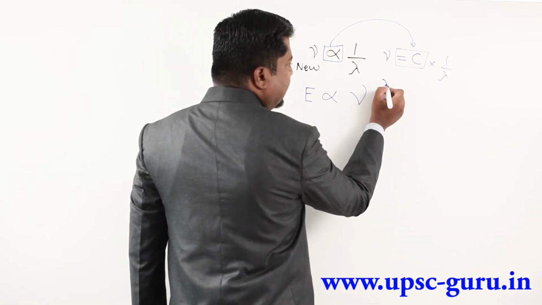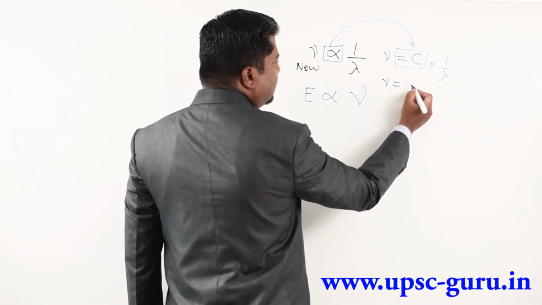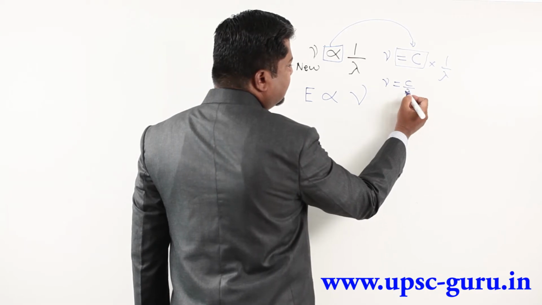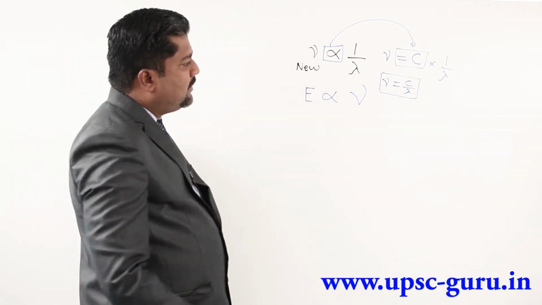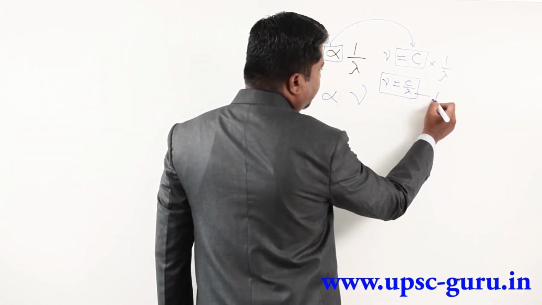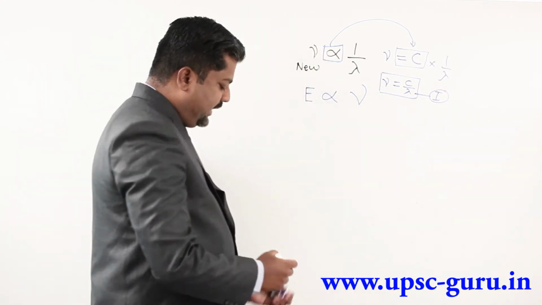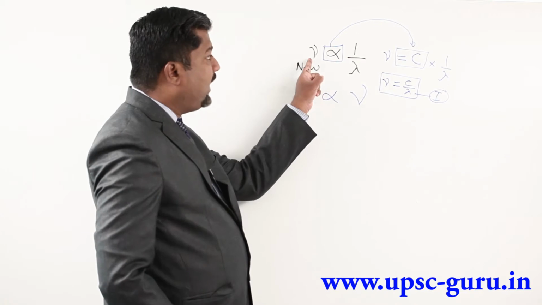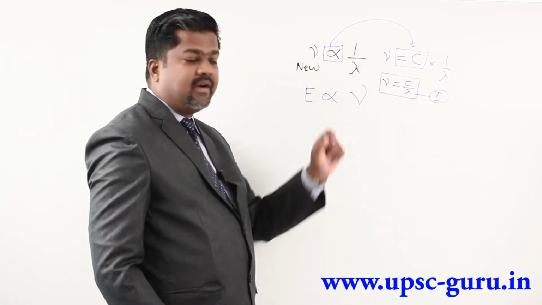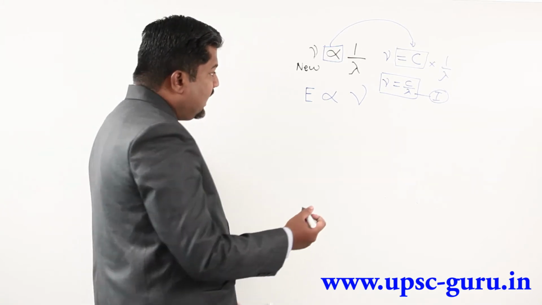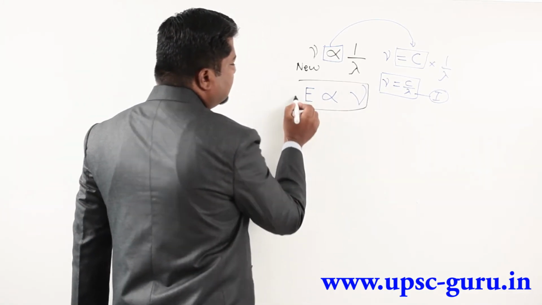Or simply I can write this way, that nu is equal to c by lambda. So this is my equation number 1. We derived this equation from the simple fact that nu is inversely proportional to lambda, and on the basis of that we discussed this. Now, the same way I have to check this.